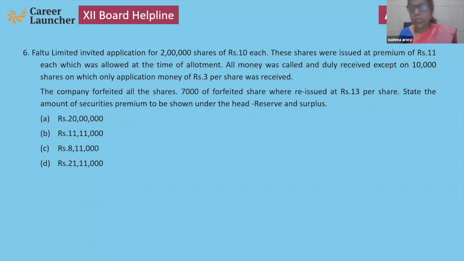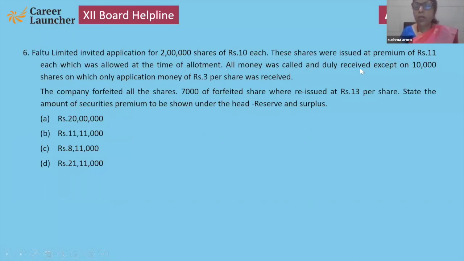As just in question number 3, I explained to you, there is no limit of premium on shares. So company can issue shares at premium up to their choice. So here the premium is 11 rupees each, which was allotted at the time of allotment.